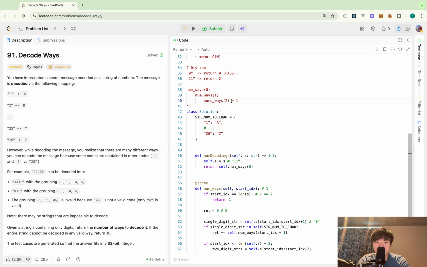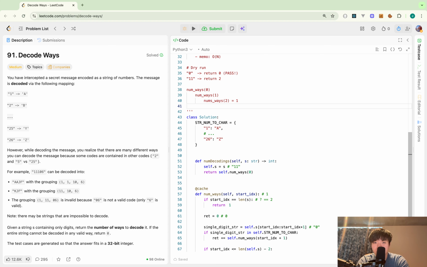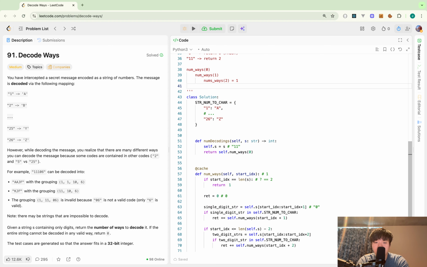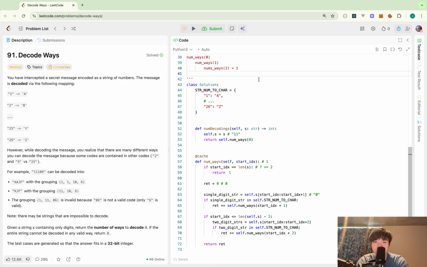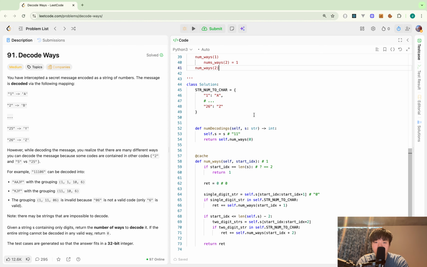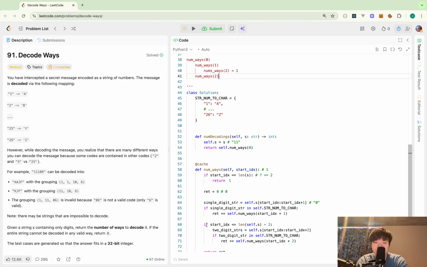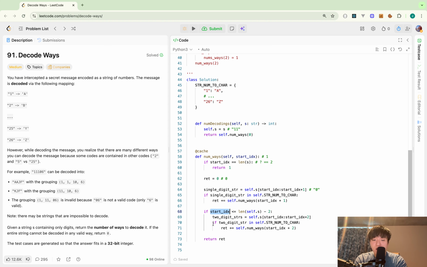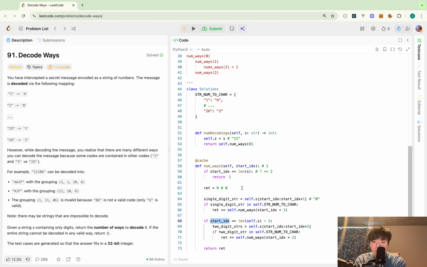I don't go into that here, but basically that is it. So I expect that this returns 1. And I come back and then I will check numWays 2. Oh sorry, so I go to line 68. And start index is 0, length of self.s is 2, 2 minus 2 minus 0, so this is true in line 68. So I go to line 69 and I get 1, 1.